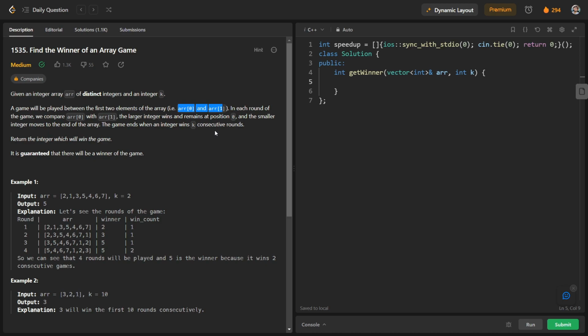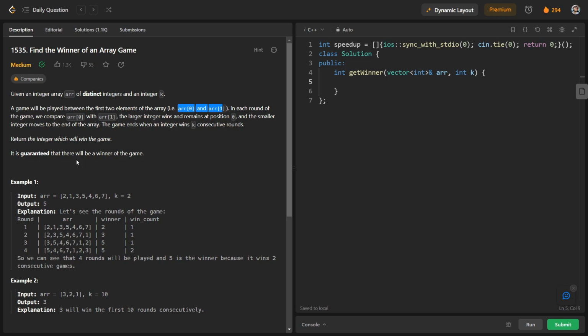So if an integer wins k consecutive rounds, we will return the winner. So that will be the winner, and at this moment the game will end. We have to return the integer which wins the game. So we have to basically return who is the winner in this game, and they have given us that it is guaranteed that there will be a winner of the game.